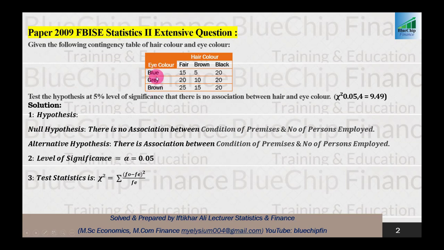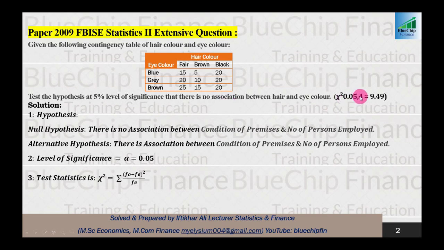There are three different categories of eye color and three different categories of hair color. So there are 3 rows and 3 columns. Test the hypothesis at 5% level of significance, alpha equals 0.05, that there is no association between hair and eye color. The tabulated value of chi-square is already given in the question, 9.49, and at 0.05 and 4 degrees of freedom we can check that it should be 9.49.